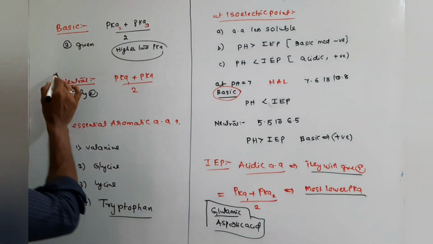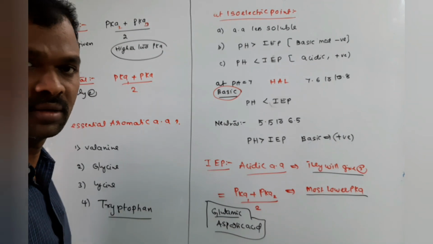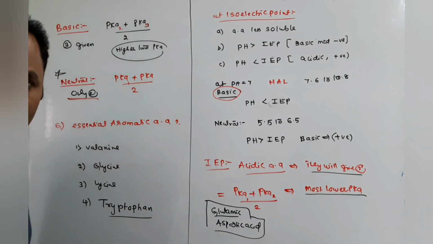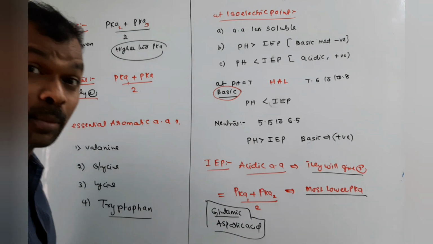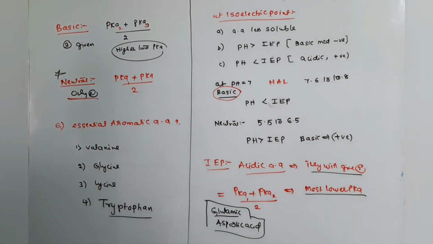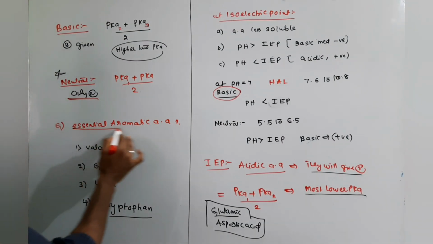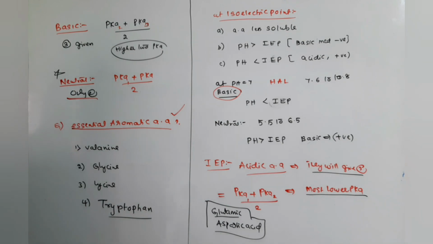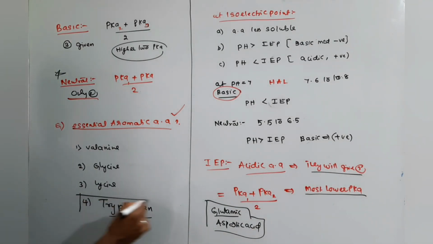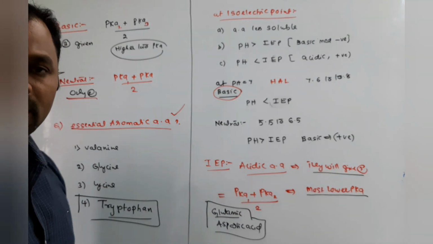Next one. Generally question will be framed only from neutral amino acids. For neutral amino acids only 2 pKa will be given. So therefore pKa 1 plus pKa 2 by 2 we are getting the answer. And one important question is there: essential aromatic amino acid. Essential aromatic amino acid is tryptophan. Tryptophan is an example for essential.